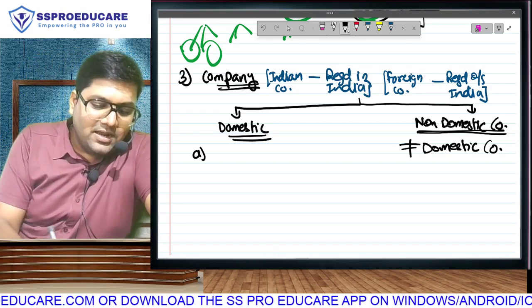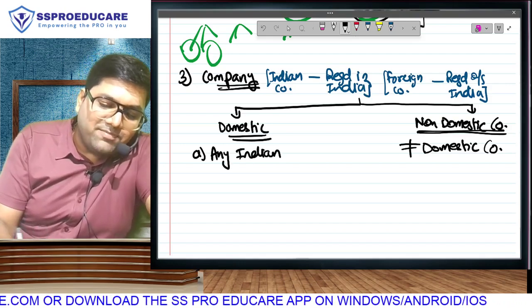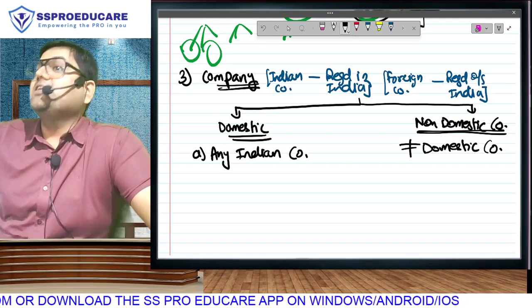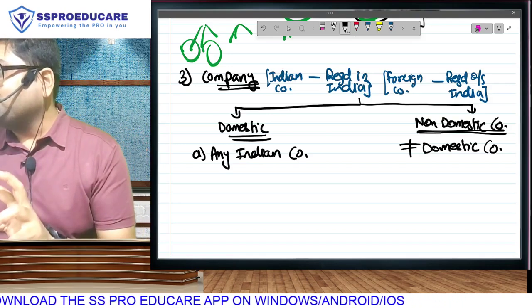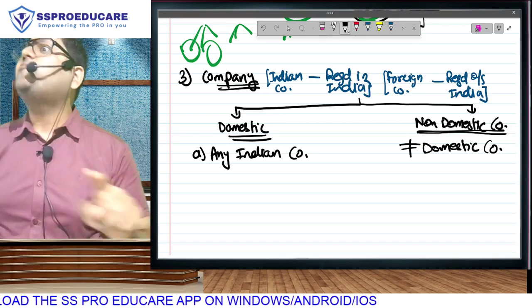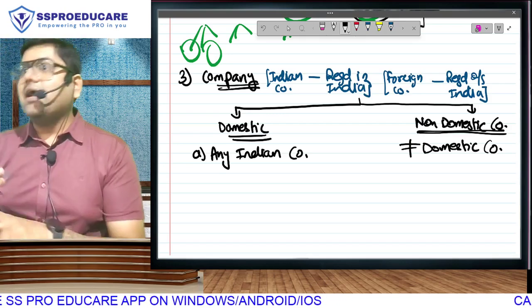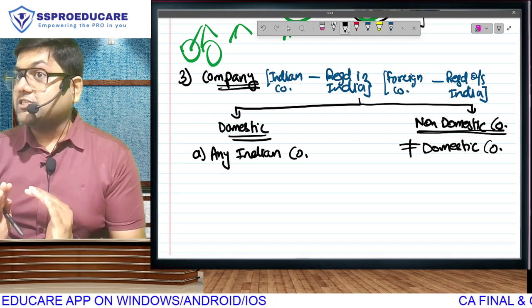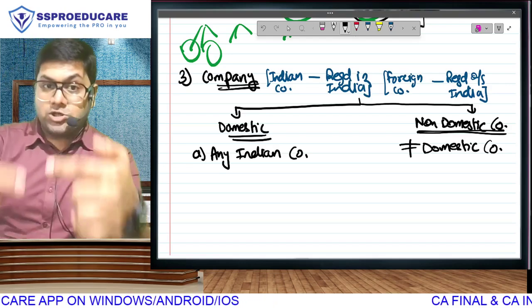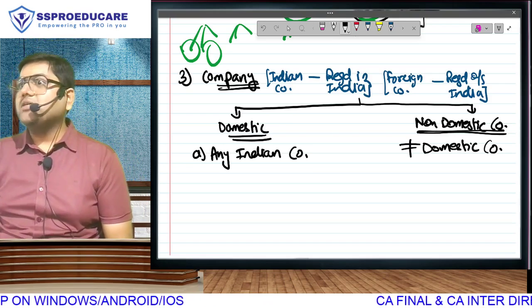Please pay attention. Any Indian company is a domestic company, and this is the reason why people are confused. This is the reason why people think Indian and domestic are the same, because all Indian companies fall in the definition of domestic company. Think about it: Reliance Industries Limited, Tata Capital Limited, Tata Consultancy Services Limited. Are they Indian companies, registered in India? By default and automatically they are also domestic companies.